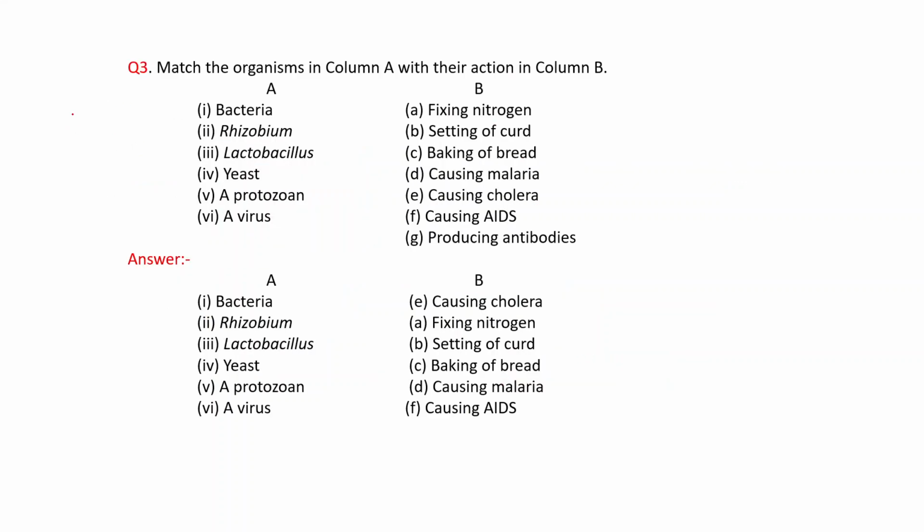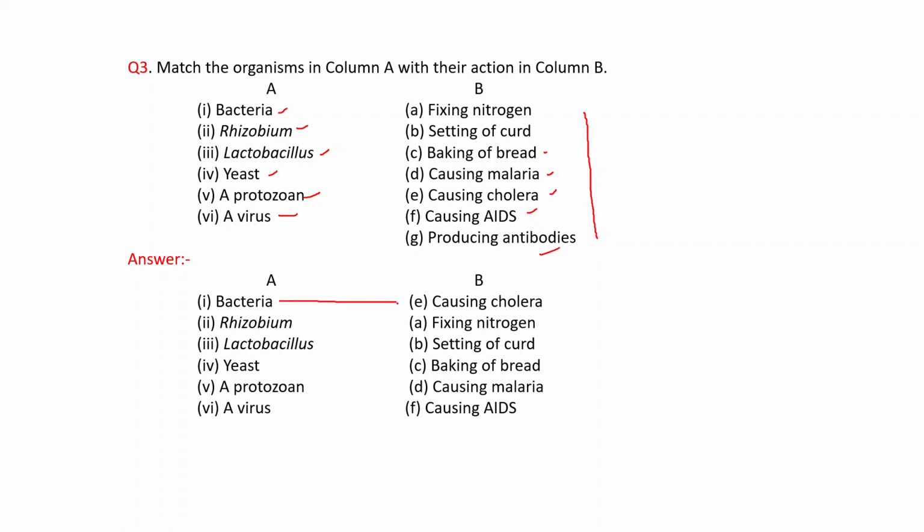Match the organism in column A with their action in column B. In column A, organisms are bacteria, rhizobium, lactobacillus, yeast, protozoan, and virus. And their actions are given in this: fixing nitrogen, setting of curd, baking of bread, causing malaria, causing cholera, causing AIDS, producing antibodies. Now you can match bacteria.